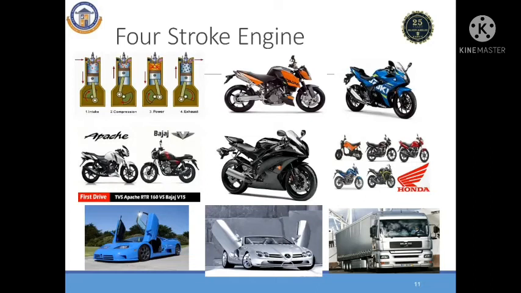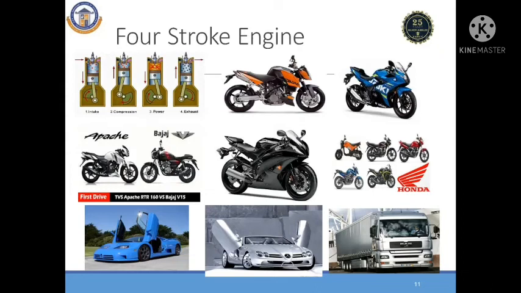I repeat once again: suction 180 degrees, compression 180 degrees, that is 1 revolution completed. Power 180 degrees, exhaust 180 degrees, that is another 1 revolution. So 2 revolutions of the crankshaft produce 1 power stroke. Such an engine is known as a four-stroke engine.